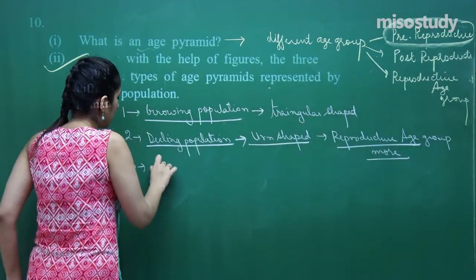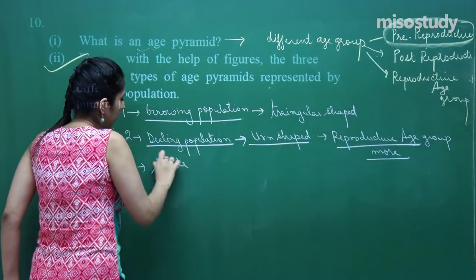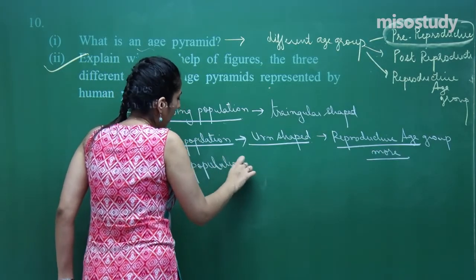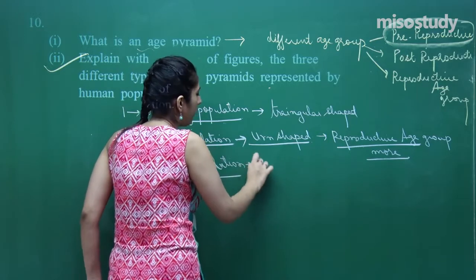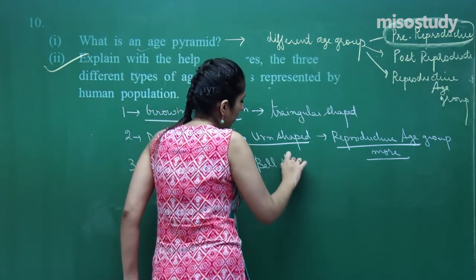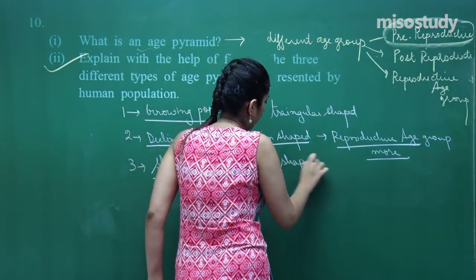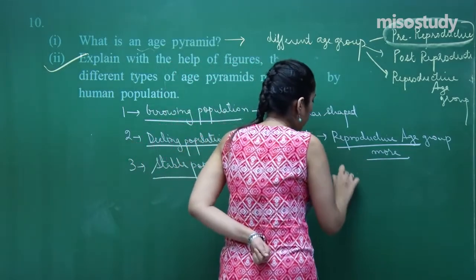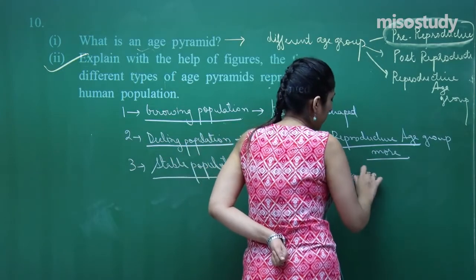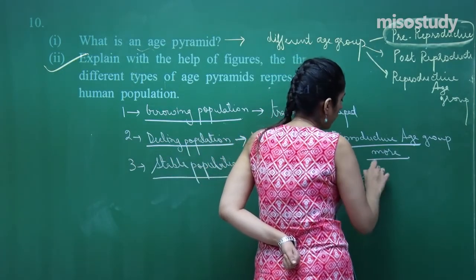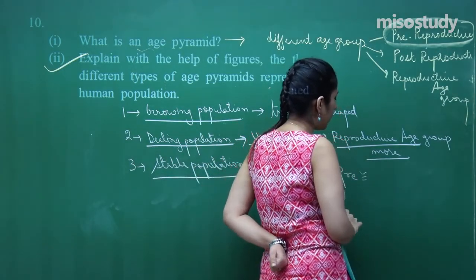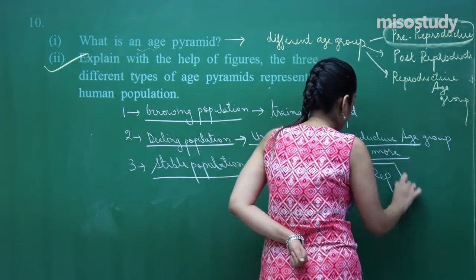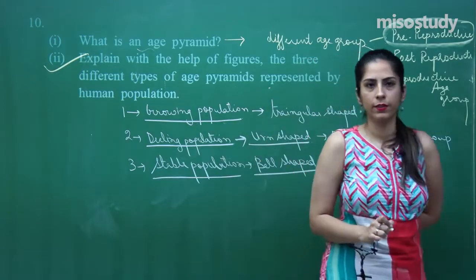Third one is called a stable population. In the stable population, the graph which comes out is bell shaped, right. In the bell shaped, the organisms who belong to the pre-reproductive age group are approximately equal to the reproductive age group, right.